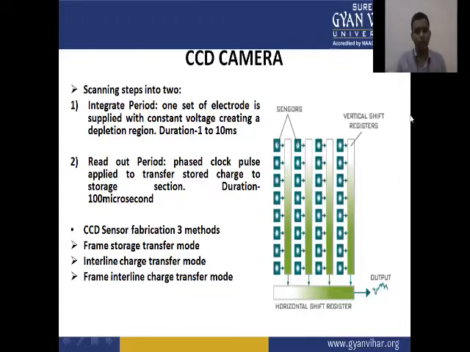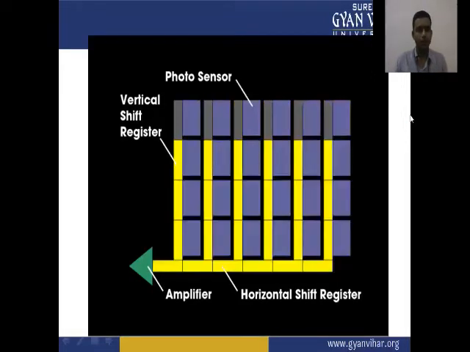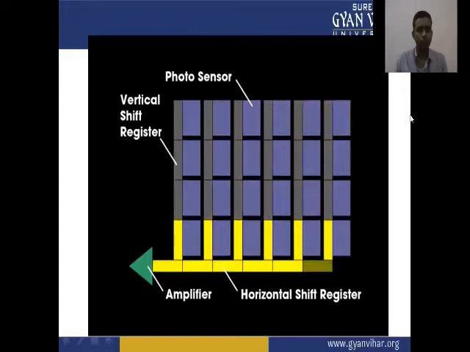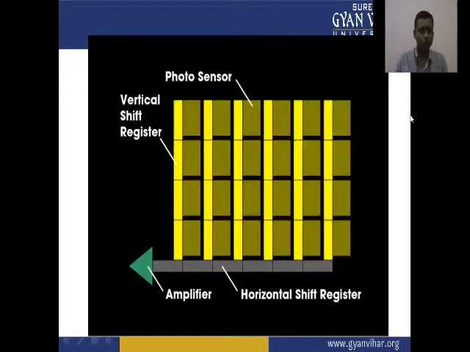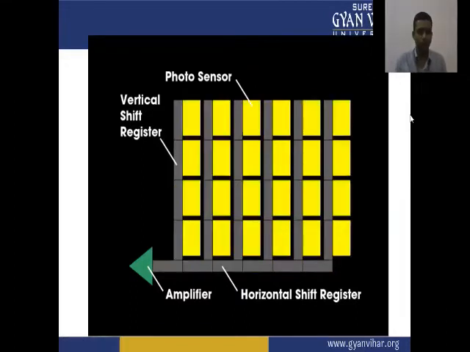So here is how the sensor senses the image and converts it into the output of the camera, as given by this image. These are the photo sensors, vertical shift registers, horizontal shift registers and the amplifier. The photo sensor senses the image, and the image is given to the vertical shift registers.